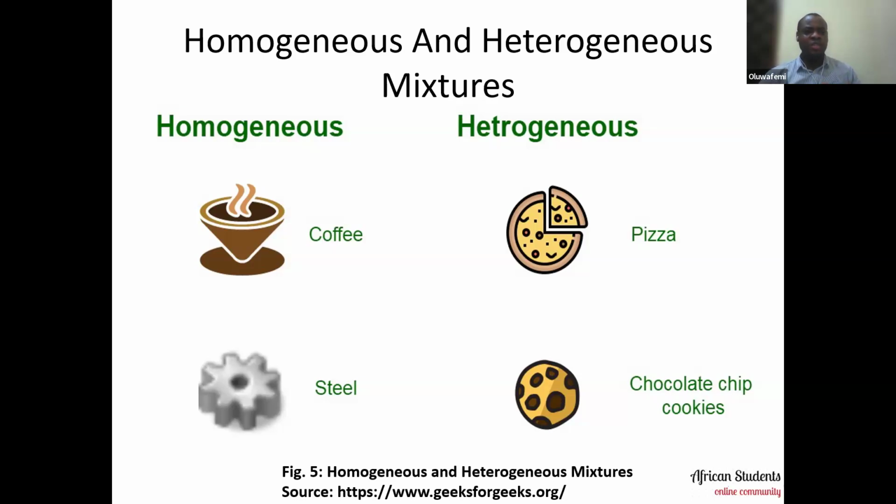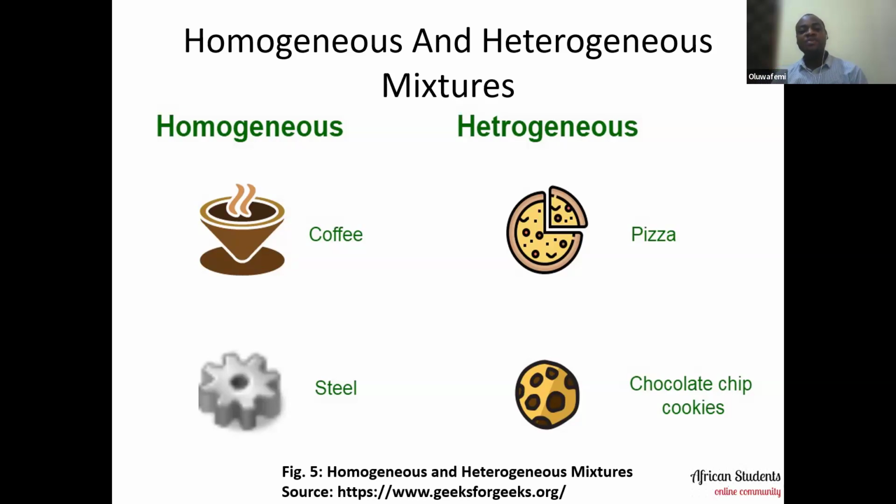It looks uniform, everything gels together, so to speak. So coffee is an example of a homogeneous mixture. Steel is another example of a homogeneous mixture, because to make steel, you have to subject it to high temperature, and because of that, the components that make steel form a uniform composition.